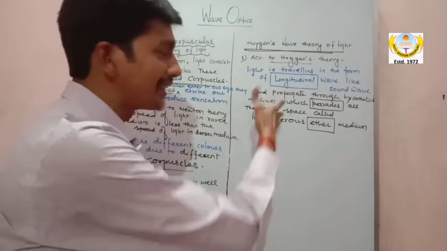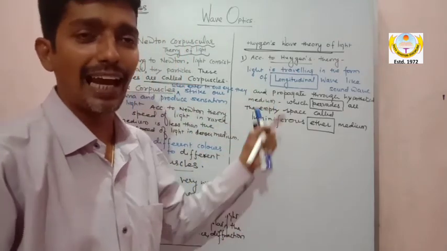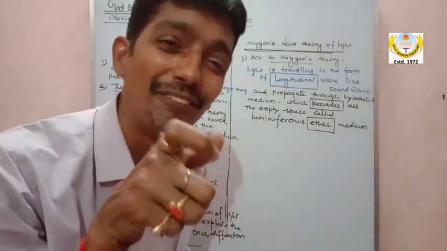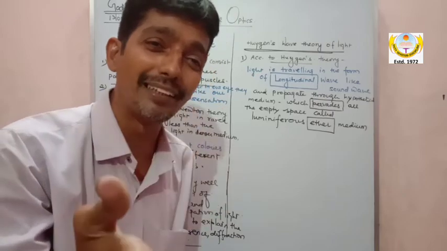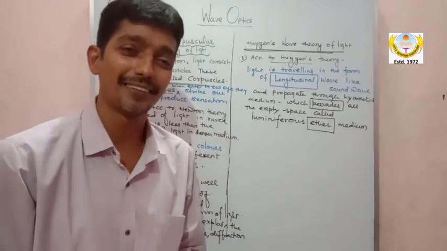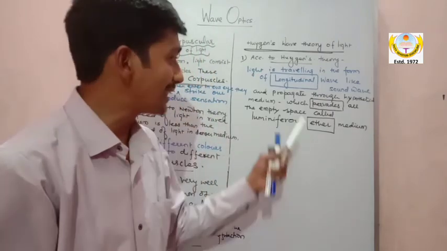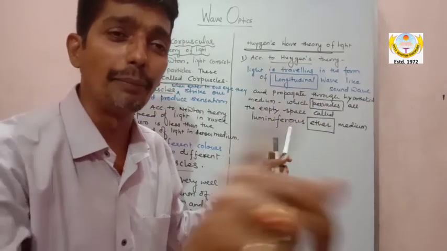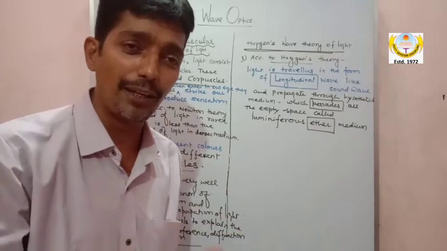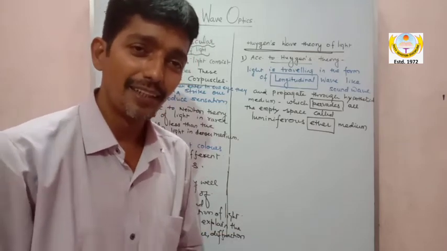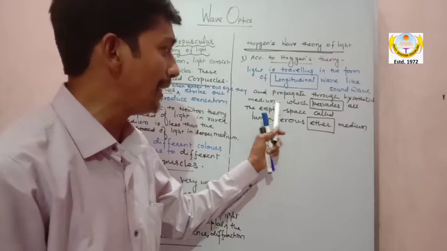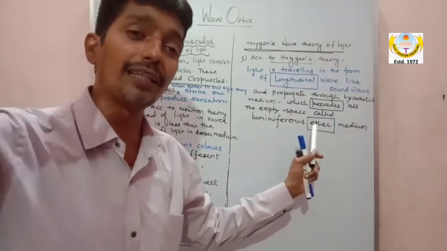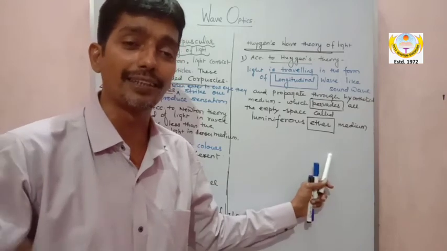Similarly, my dear, Huygen's theory also has a drawback. He knew the light is a wave, but he did not know which nature of wave, whether it is longitudinal or transverse. As soon as he said it is a longitudinal wave, like sound, he immediately came to medium, because he knew that a longitudinal wave needs a medium. And immediately when he pointed to medium, he said it propagates through a hypothetical medium which pervades all the empty space, called the luminiferous ether medium.